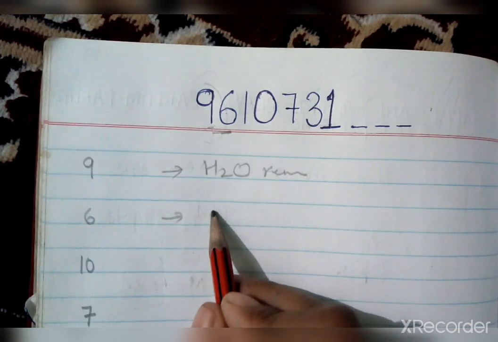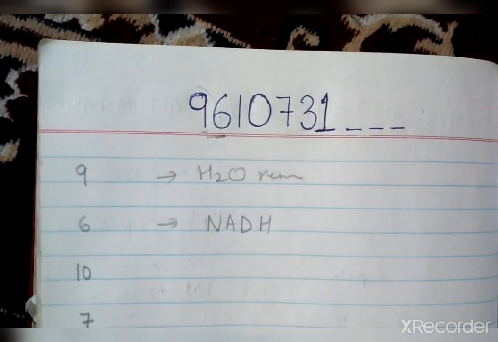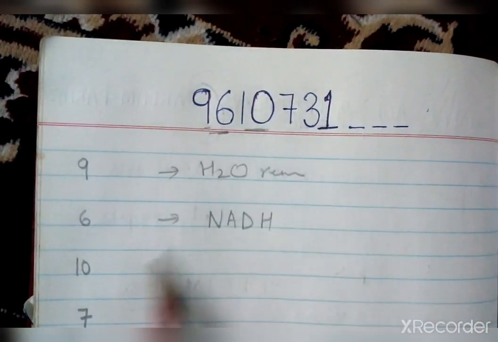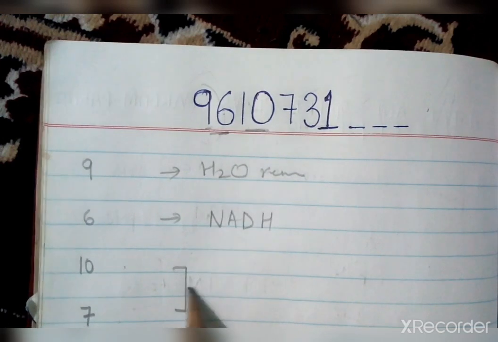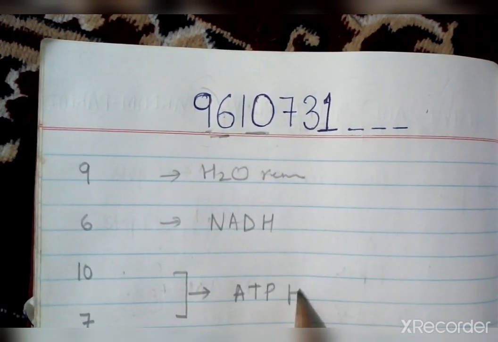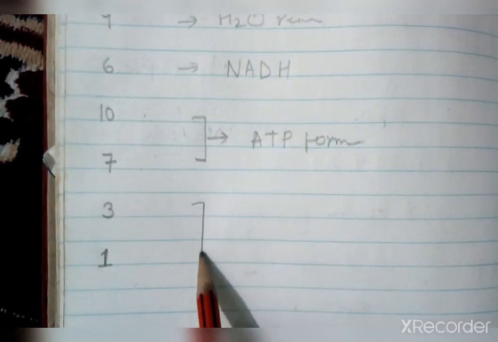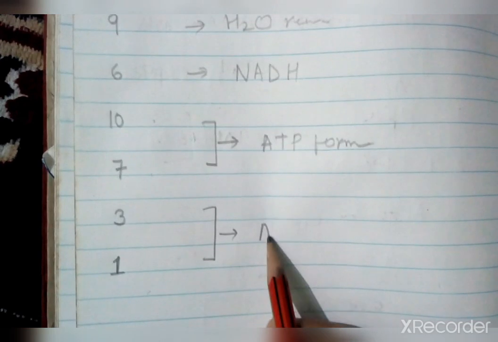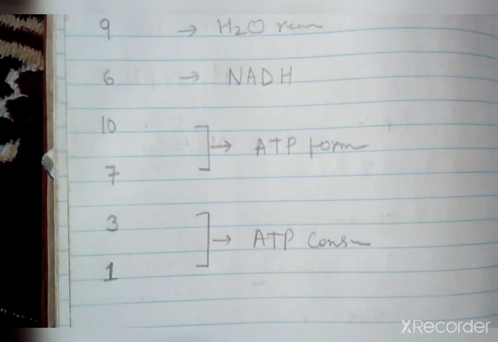At the 6th step there is a formation of NADH. NADH is formed. And 10 means the 10th step and 7 means the 7th step. So at the 10th and 7th step ATP is formed. So ATP will be formed. And at the 3rd and 1st step ATP is consumed. So ATP will be consumed. So that is how these steps work.